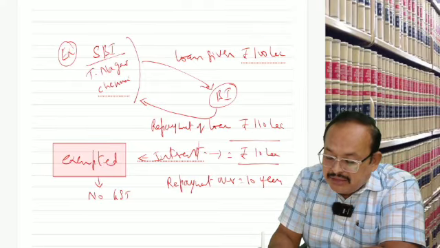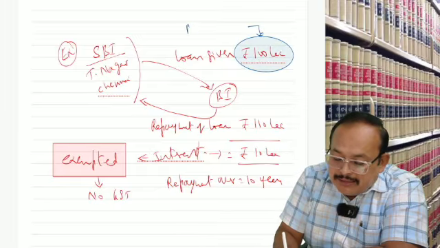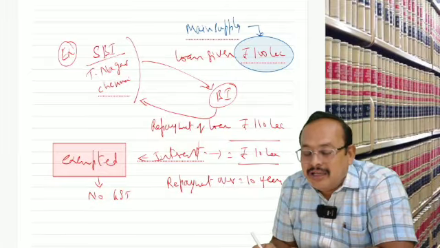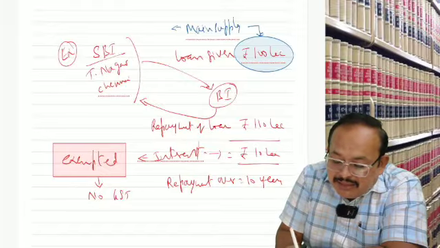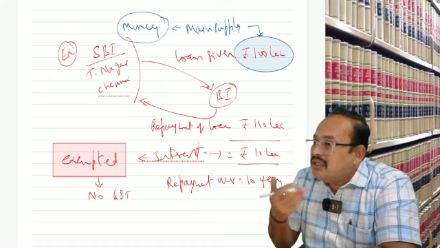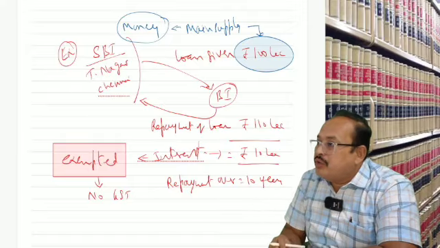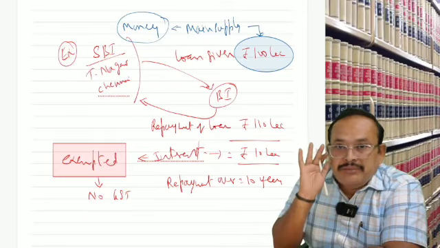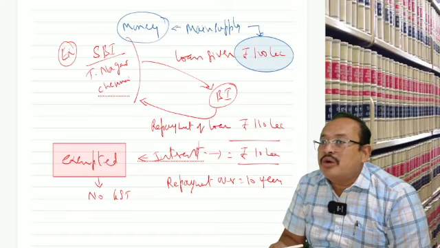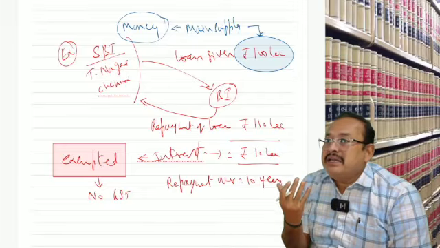Here, this loan is the main supply. Such a main supply, is it taxable? Main supply is what type of transaction? A transaction in money. Money is neither goods nor service. We have definitions: Section 2, subsection 52, the term goods. Goods does not include money. We also have service: Section 2, subsection 102 of the CGST Act, service is defined, and service excludes money.